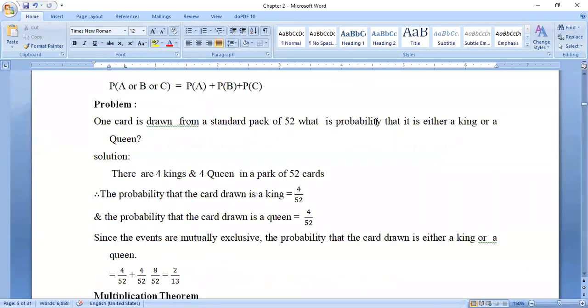One card is drawn from a standard pack of 52. What is the probability that it is either a king or a queen?